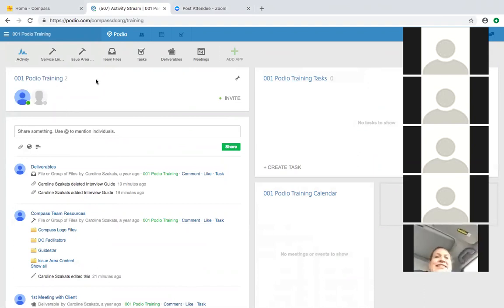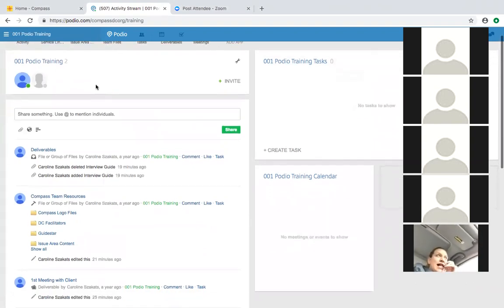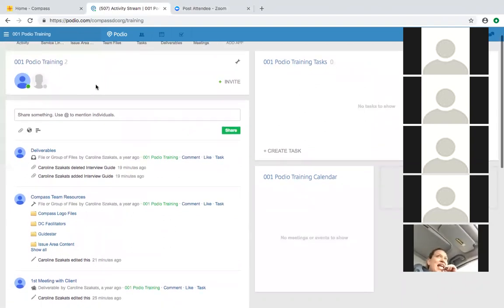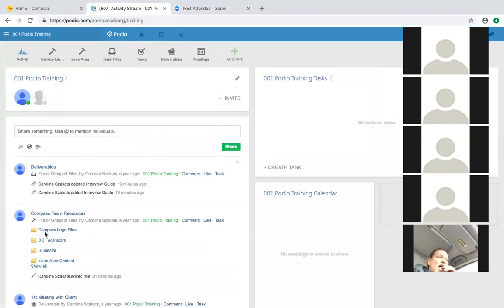Once you're here in your workspace, there are a bunch of different things that you can do. The first thing that I want to talk about is this home page right here. Again, you'll see notifications of what each of your team members have been up to. It's also fairly easy to share things with your teammates.